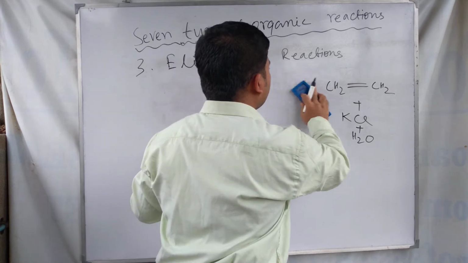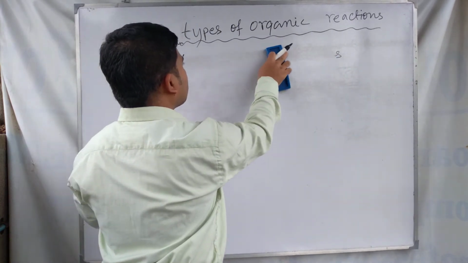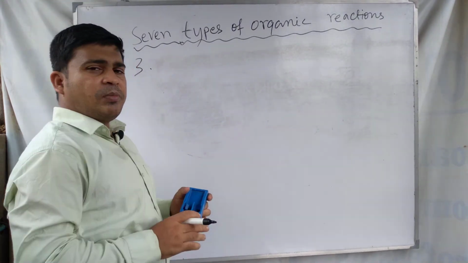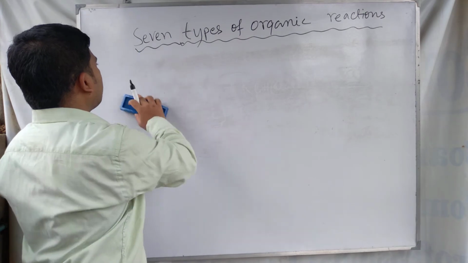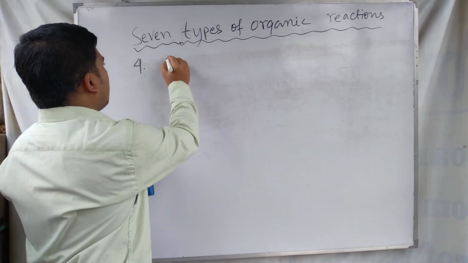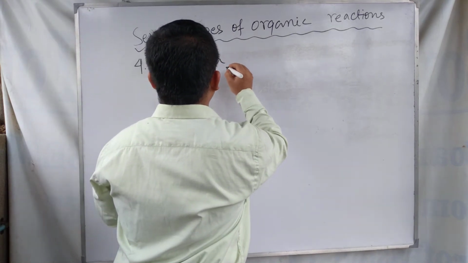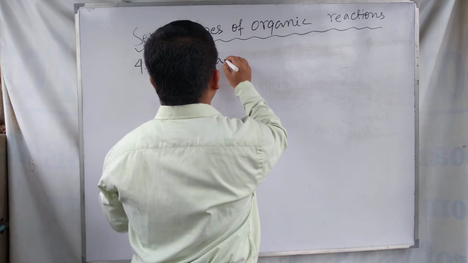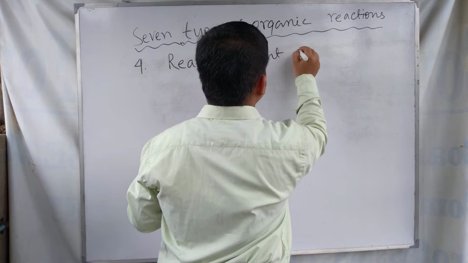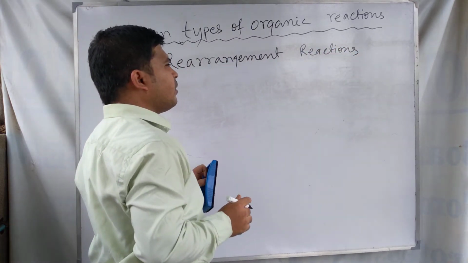So we already discussed these three kinds of organic reactions: one is substitution, two is addition, and three is elimination. Now we discuss the fourth, the rearrangement reactions.